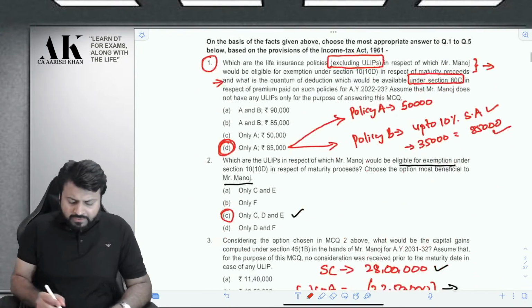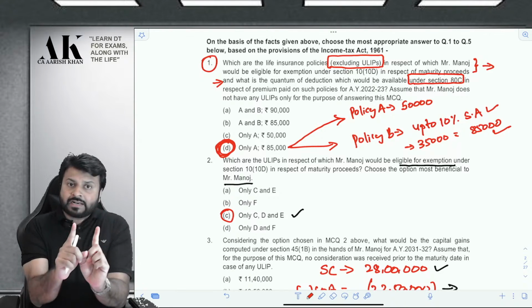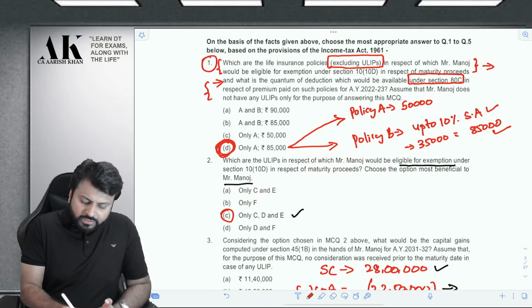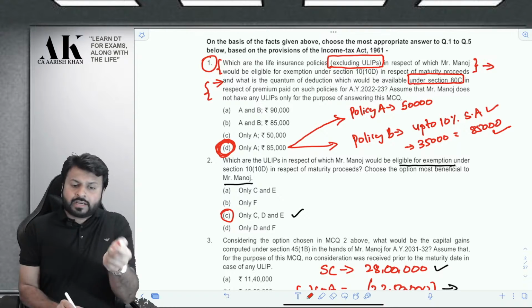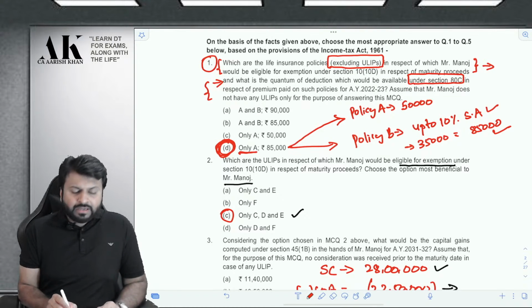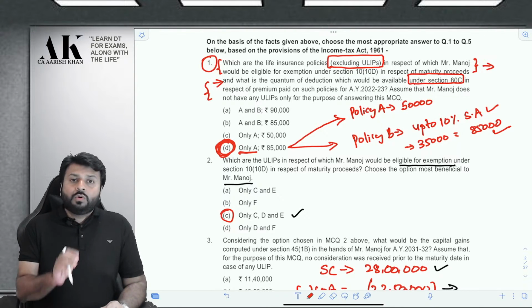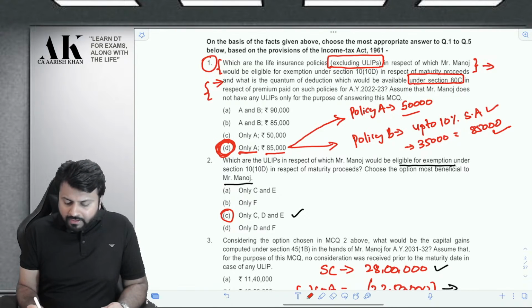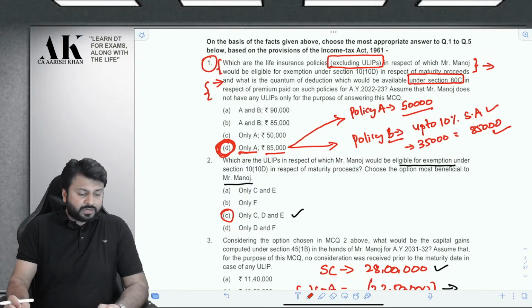And therefore, the answer to the first MCQ is D. How D? There are two questions asked in this particular question. The first question is given in the first two lines, and the next question is given in the next two lines. The first question is, which policy is exempt? We have already concluded only A is exempt. And the second part of the question is, how much will be the deduction allowed under 80C? That is 85,000: 50,000 for policy A and 35,000 for policy B.